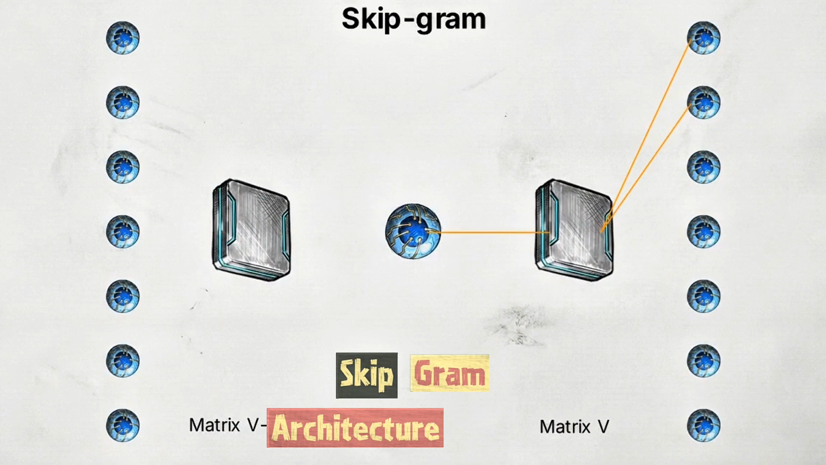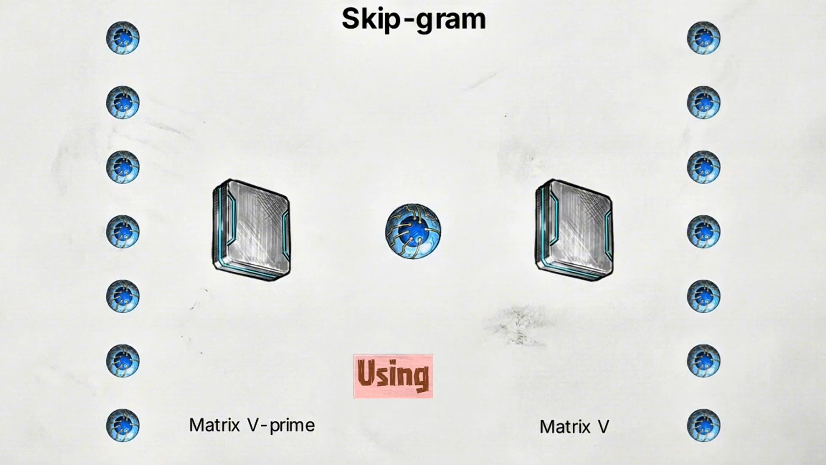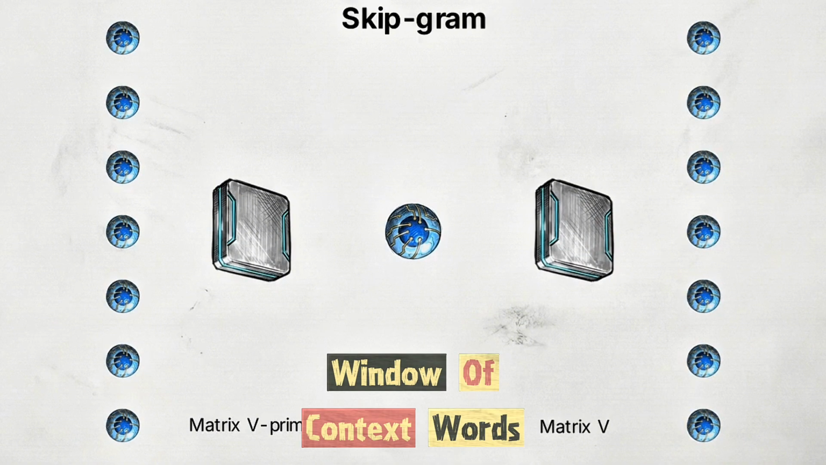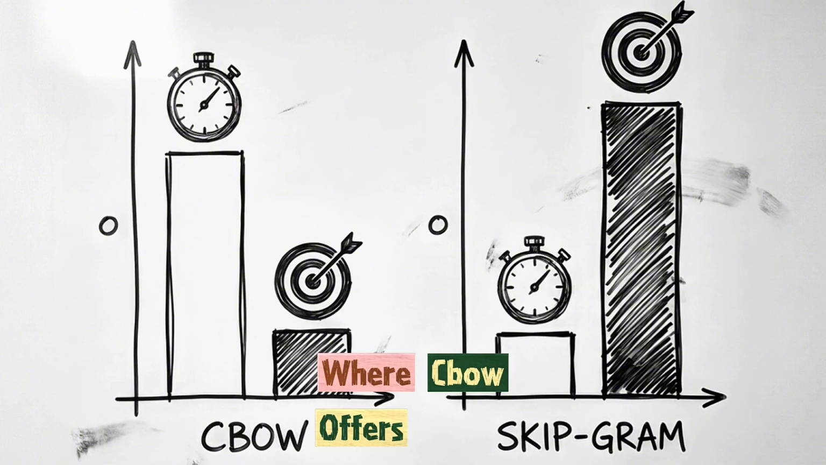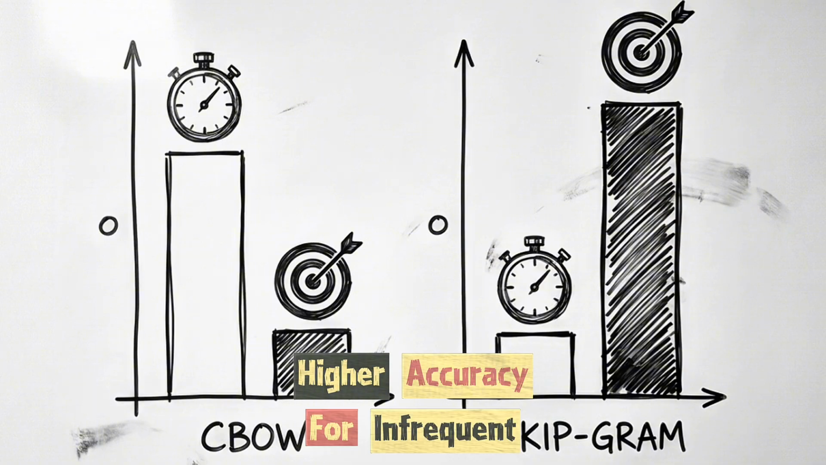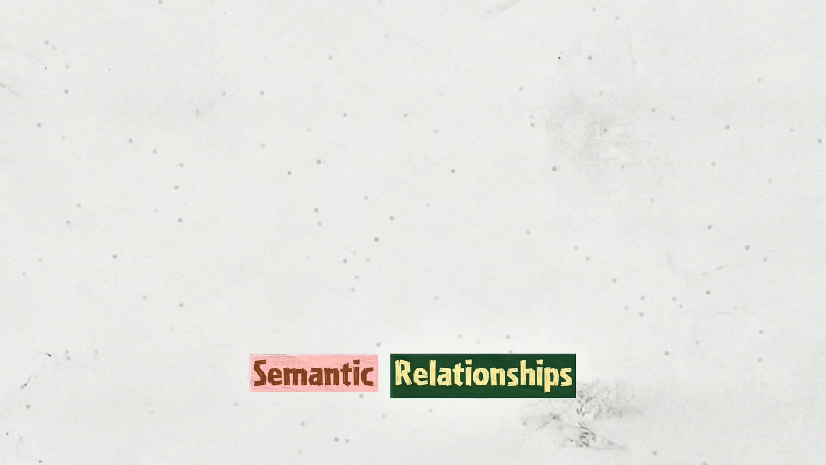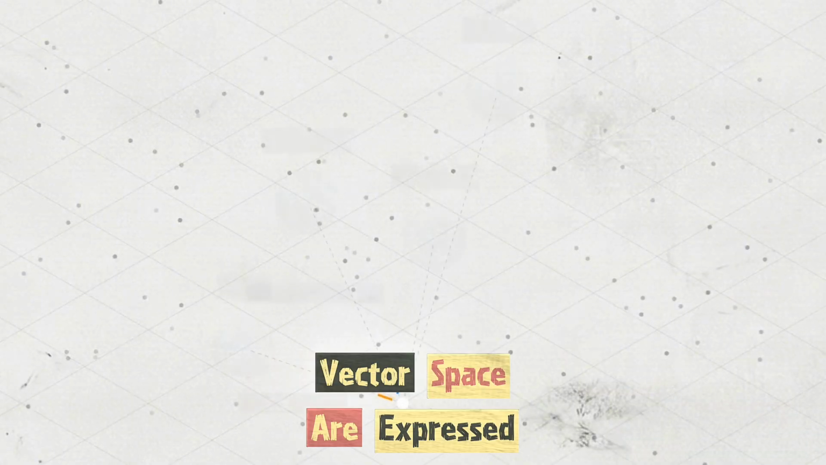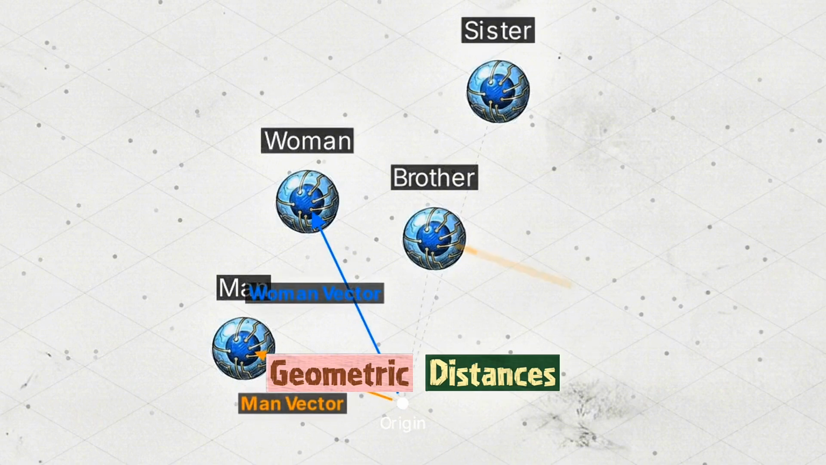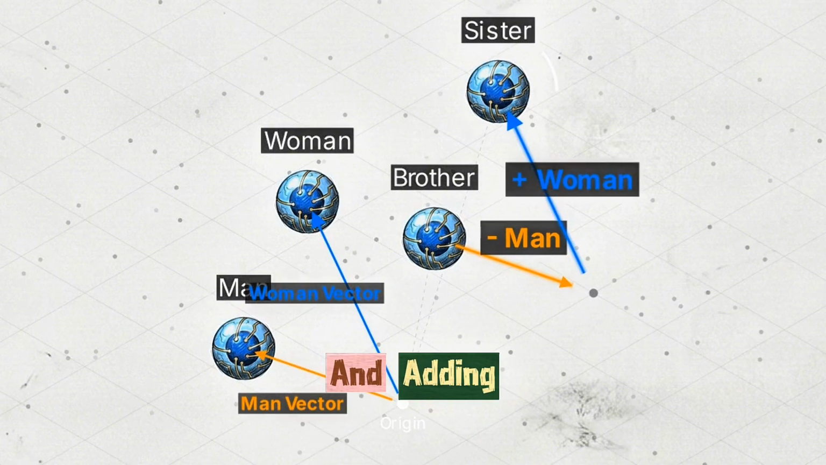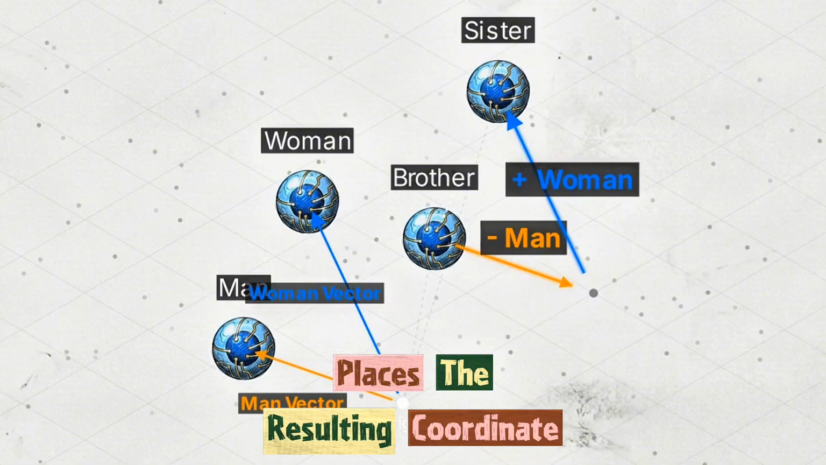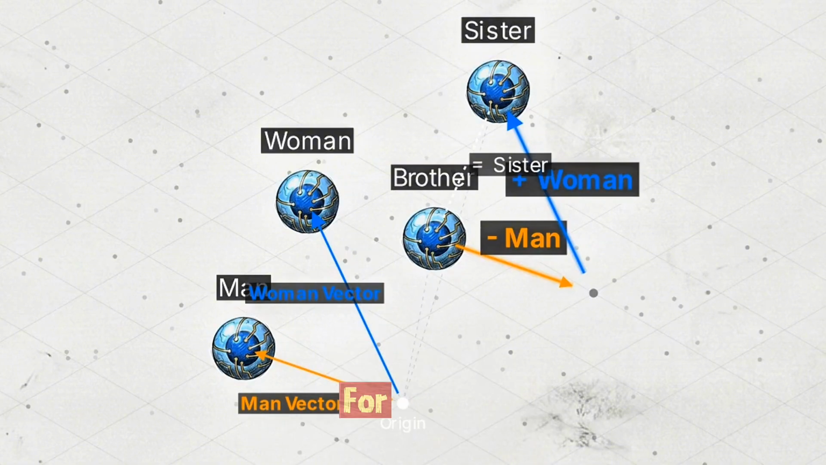The skipgram architecture inverts this objective, using a single target word to predict the surrounding window of context words. This inversion creates a performance trade-off, where CBOW offers faster computation, while skipgram achieves higher accuracy for infrequent words. Semantic relationships in this vector space are expressed as literal geometric distances. Subtracting the vector for man from brother and adding woman places the resulting coordinate closest to the vector for sister.